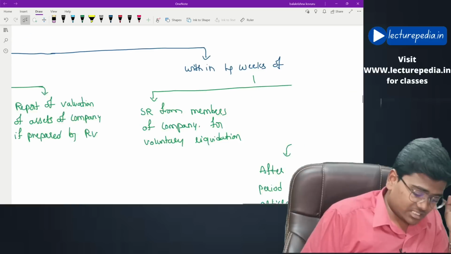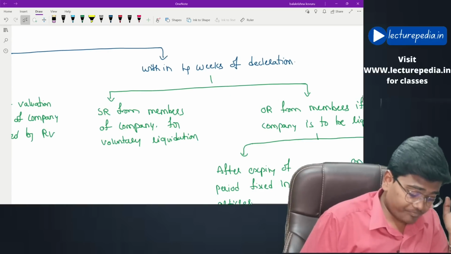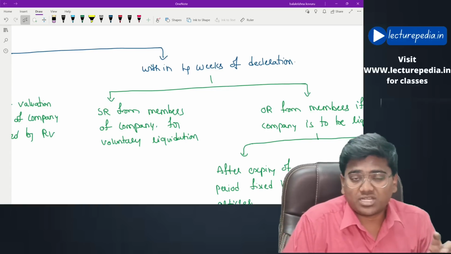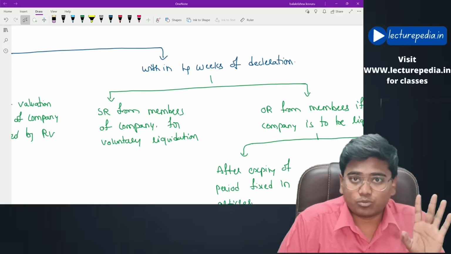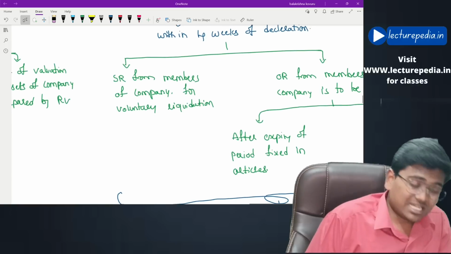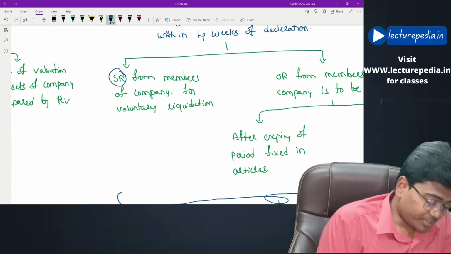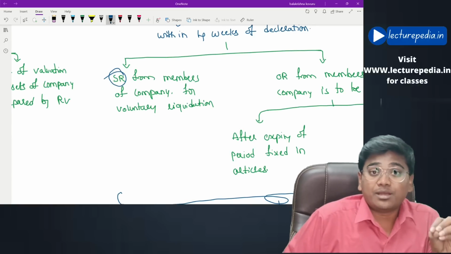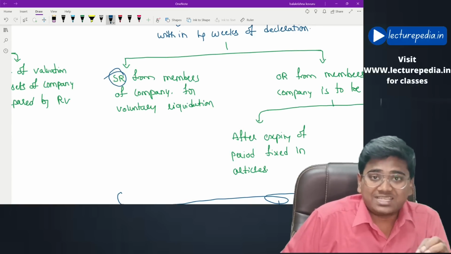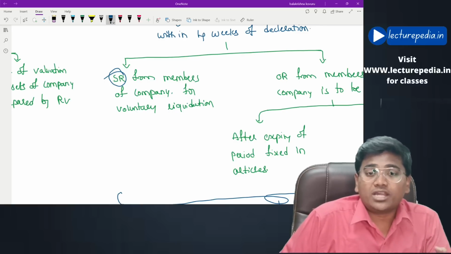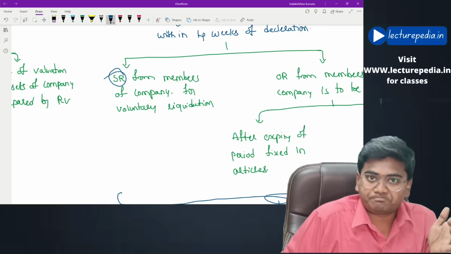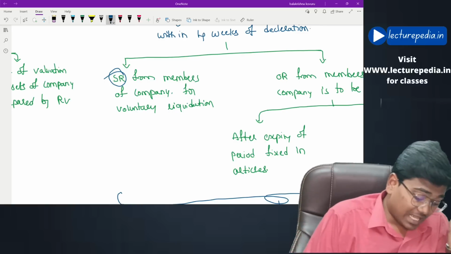These are the attachments. Next, within 4 weeks of the declaration given by the board of directors, the company must pass a special resolution from the members, taking their approval for voluntary liquidation of the company. Hope this is clear.